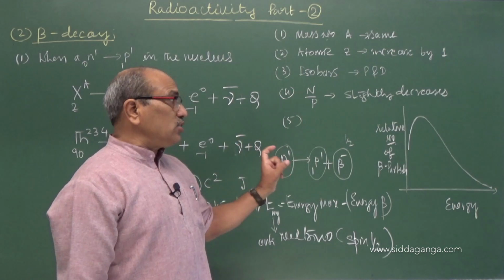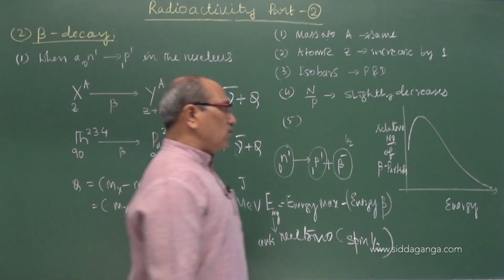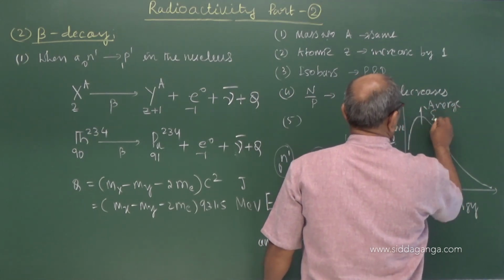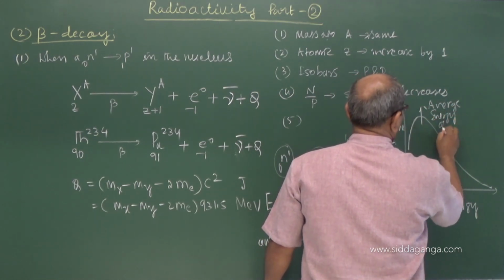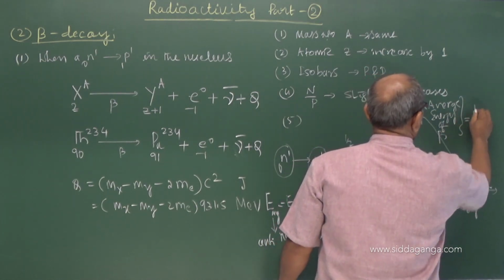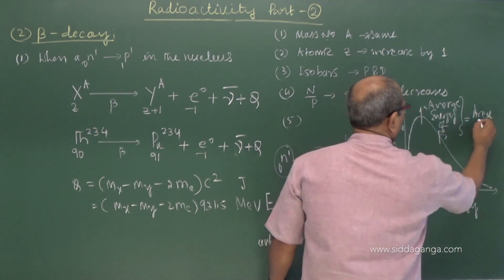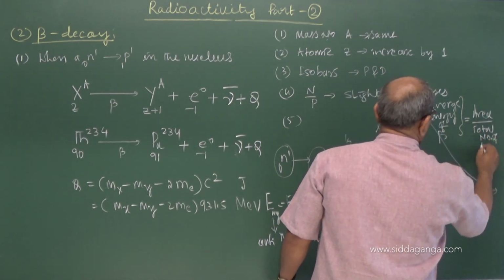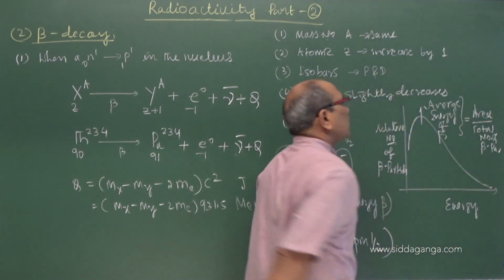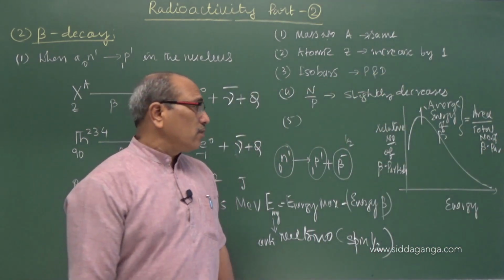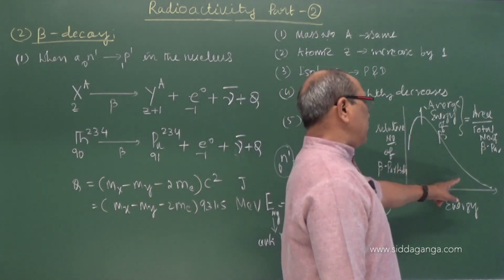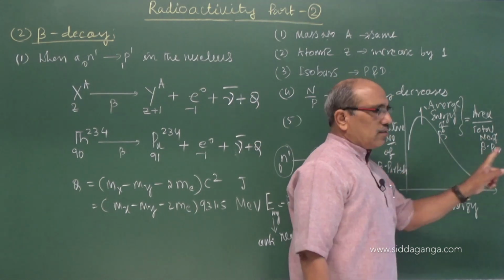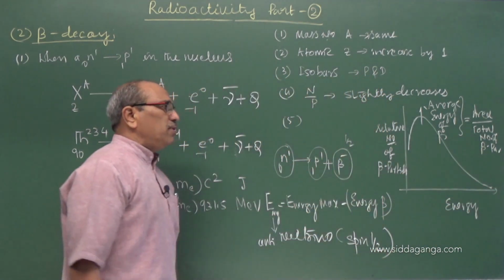So if you are expecting the average energy of the beta particle, this is nothing but the area under this curve divided by the total number of beta particles. That gives you the answer. The average energy of the beta particle emitted can be taken as the area under this curve divided by the total number of beta particles.